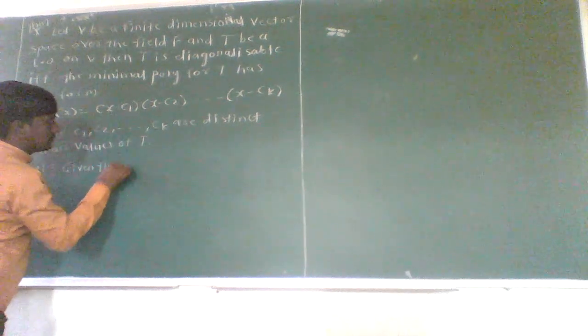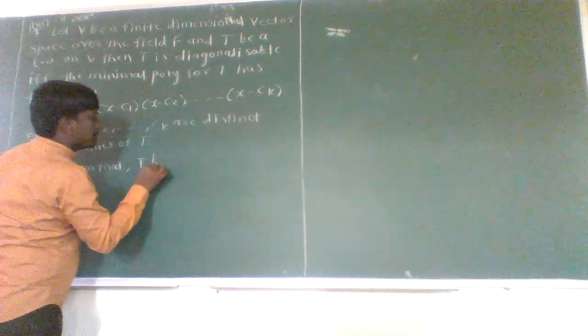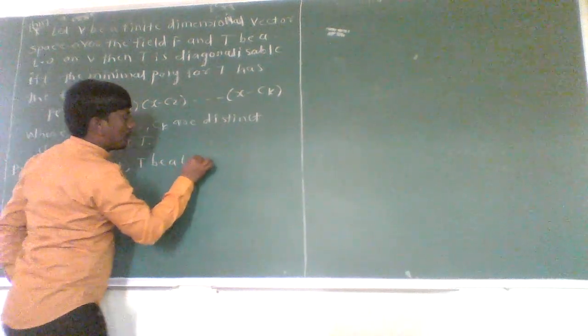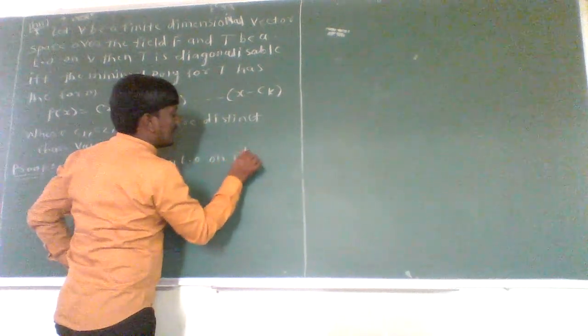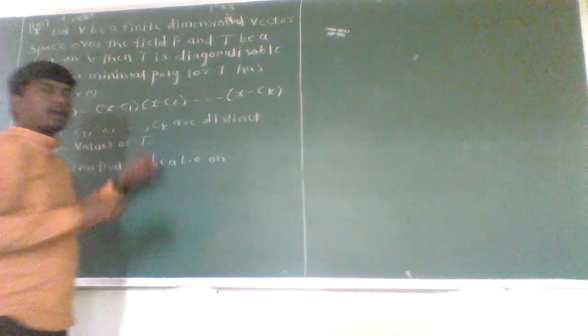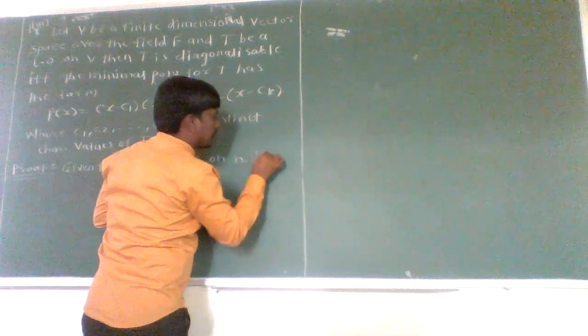So in first step, we have given that T be a linear operator on a finite dimensional vector space. Let us suppose V be an n dimensional vector space over field F. As it is given that it is finite dimensional, let us suppose that its dimension will be n.